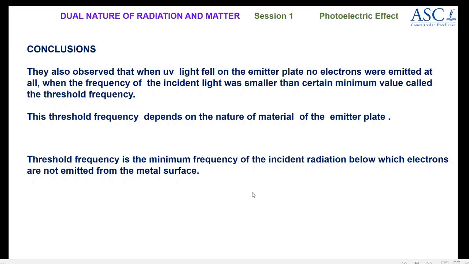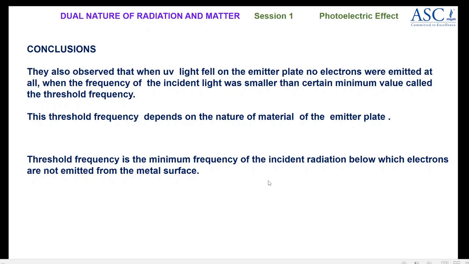A few metals are very sensitive to even visible light. As soon as visible light is incident, they emit electrons. A few surfaces are sensitive only to ultraviolet radiation, so only when UV light is incident on the surface do they emit electrons.